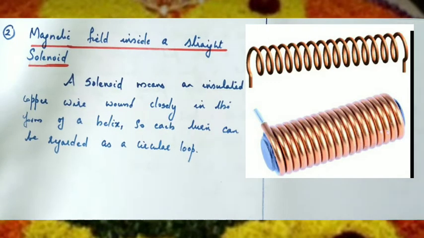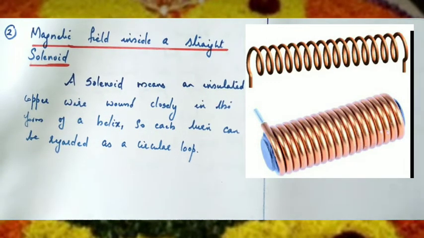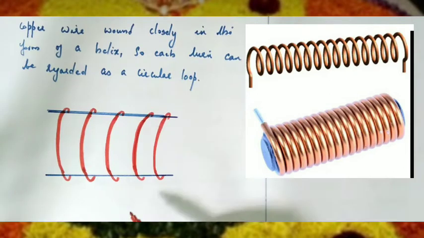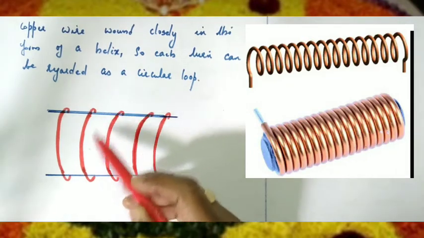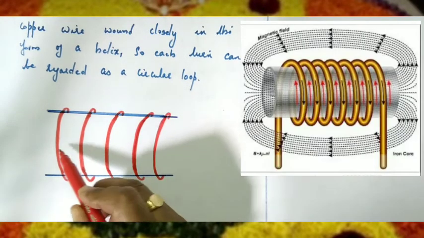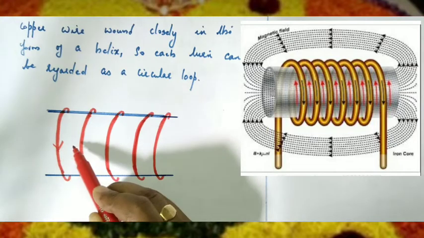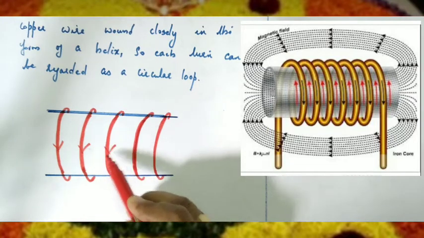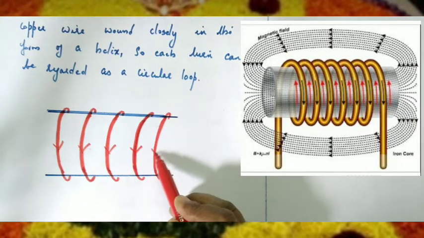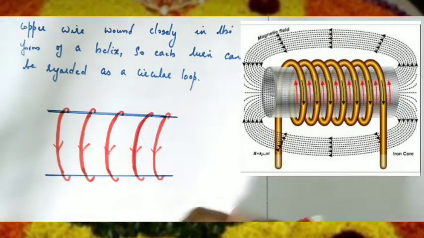So a solenoid means an insulated copper wire wound closely in the form of a helix, and each turn can be regarded as a circular loop. So this is a solenoid. Here these are the number of copper turns, and let the current be in the downward direction. These are each turn. Here current is in this downward direction, right?